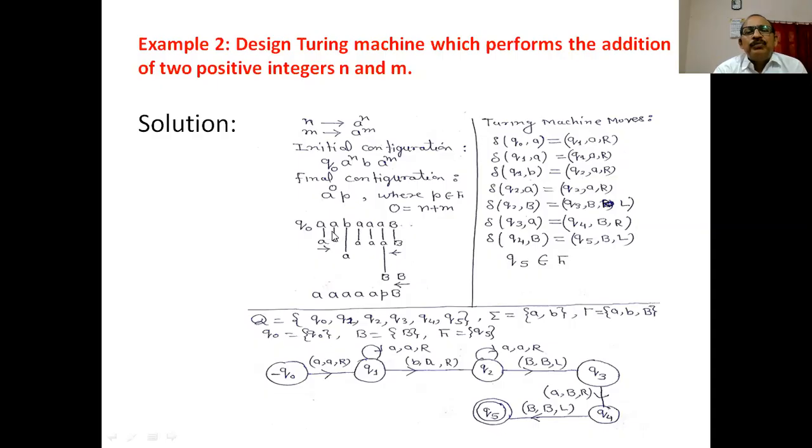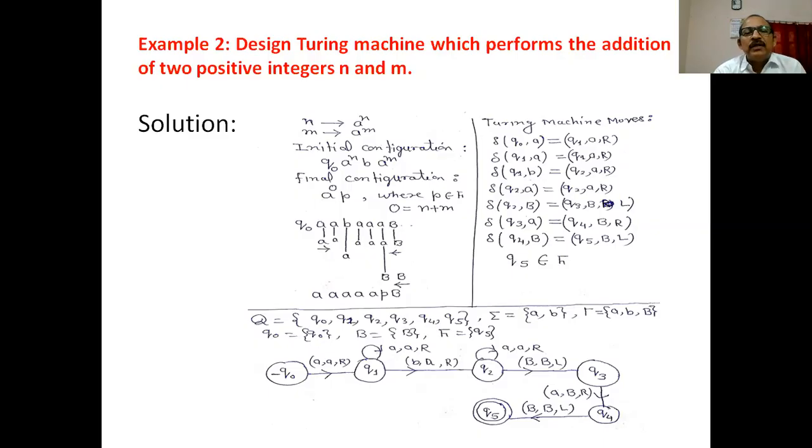Okay, and it skips all a's. If b is encountered, convert this b into a. Skip all remaining a's. If blank is encountered, move in the left direction and replace this a by b. The contents of the tape at this configuration give the sum of the two positive integers.